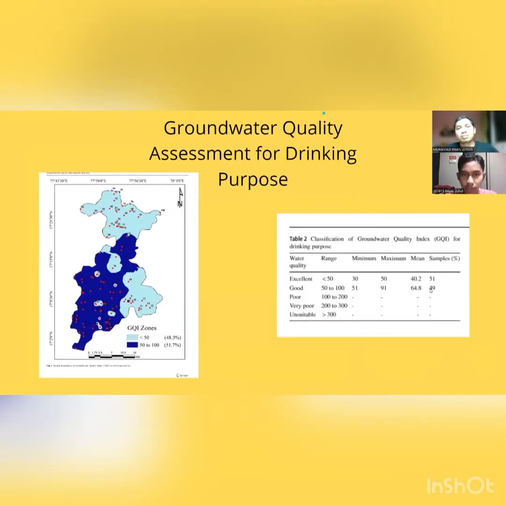Next, we talk about the groundwater quality assessment for drinking purposes. From the figure, we can determine that an index less than 50 has excellent water quality, while 50 to 100 means good water quality. From the area, about 48.3% has excellent water quality, while the rest has only good water quality. Next slide.